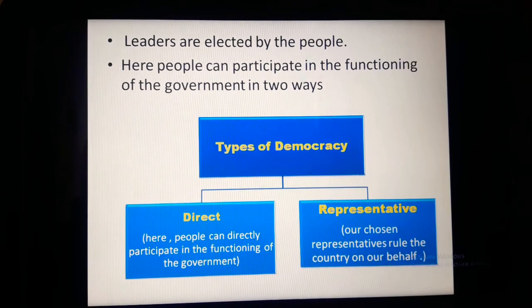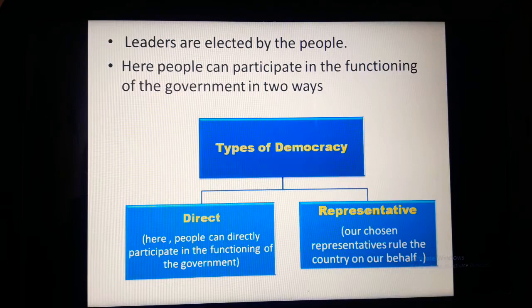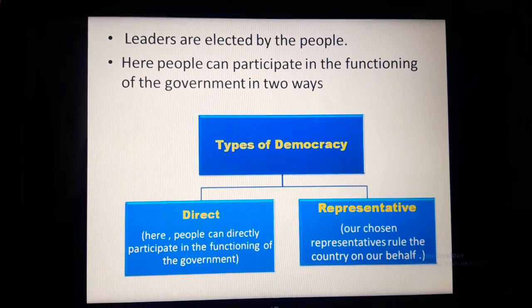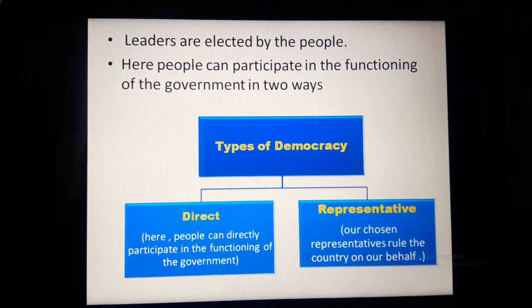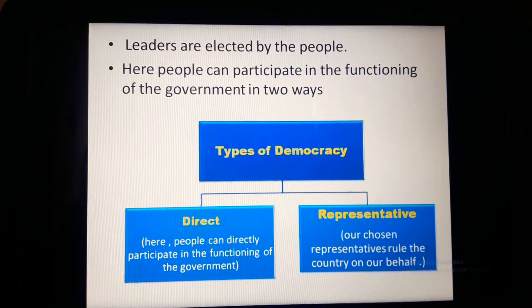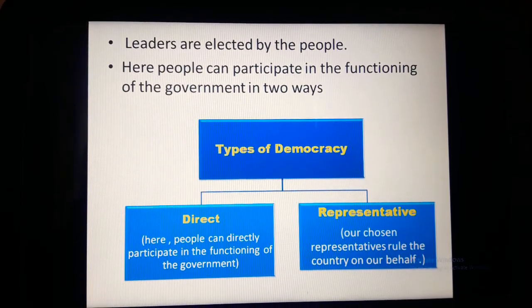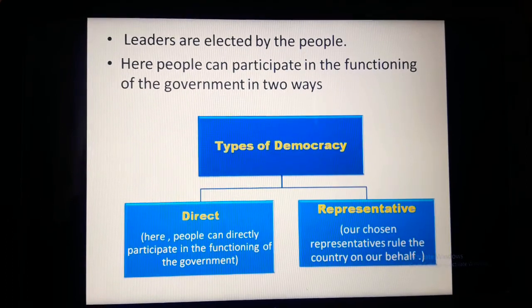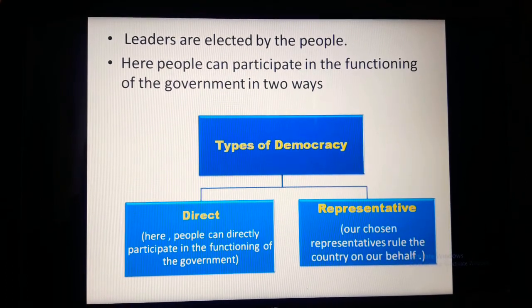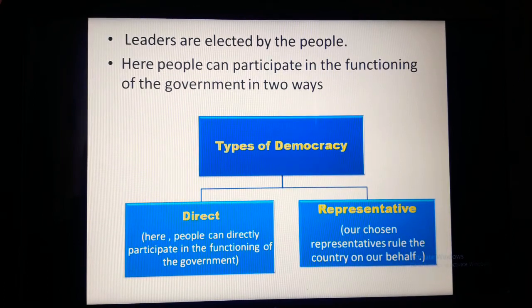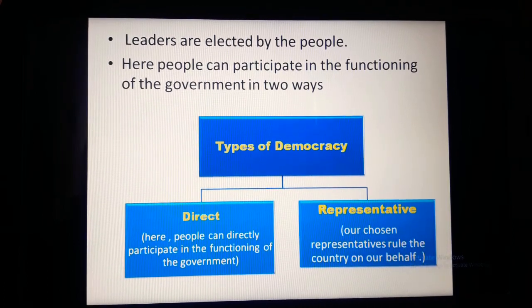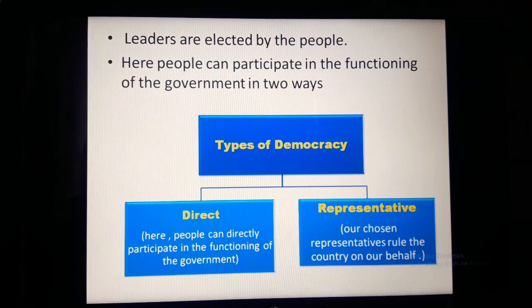Rather, their representatives administer and rule the country on behalf of the people. Now, who are those representatives? We the people give votes and choose our representatives, and these representatives rule the country on our behalf. So there are two types of democracy: direct democracy and representative or indirect democracy.